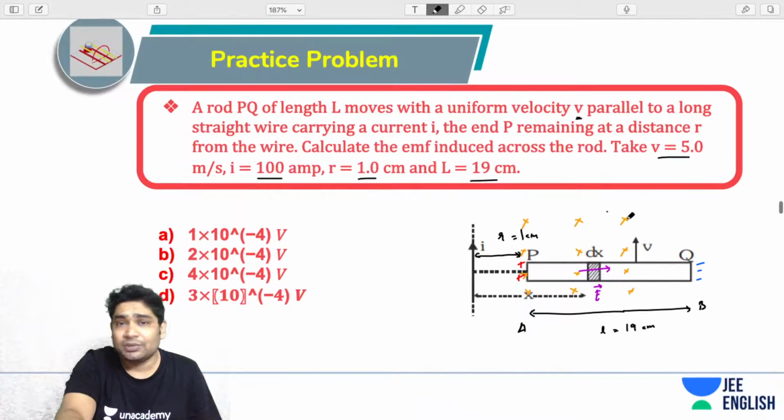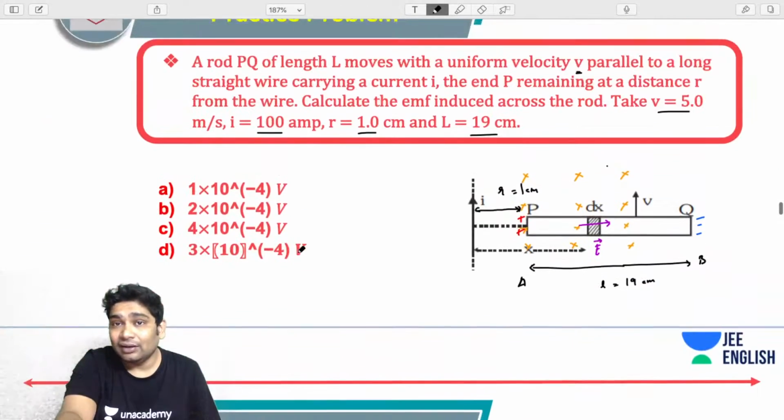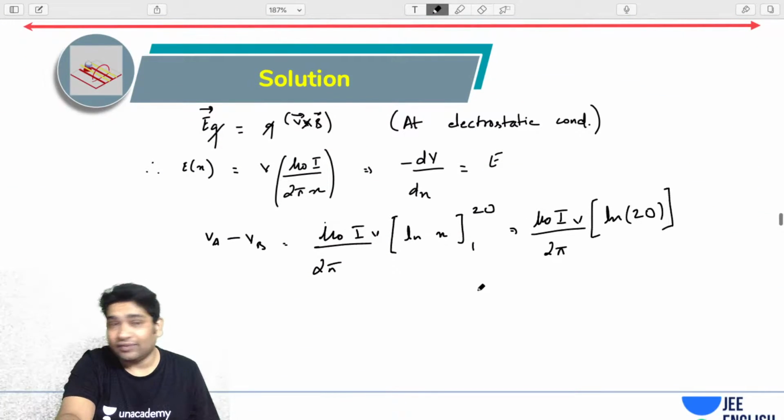Now all you need to do is substitute these values. Okay, V was 5, I was 100. So, let's start substituting. And ln 20, I don't know, they should have given ln 20 also. So substitute the values and you can find the answer.